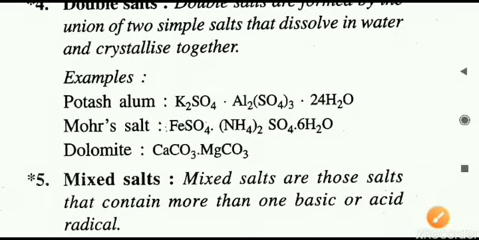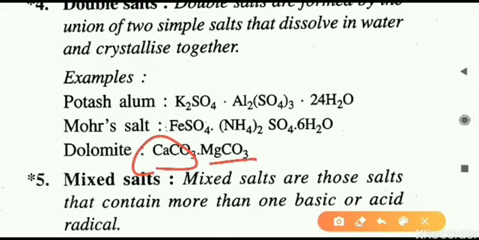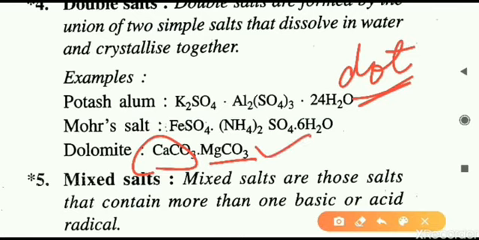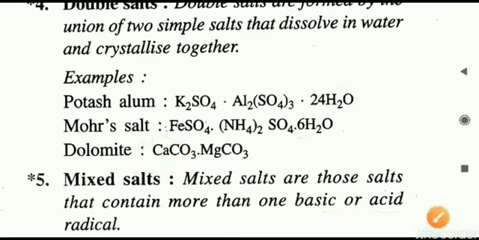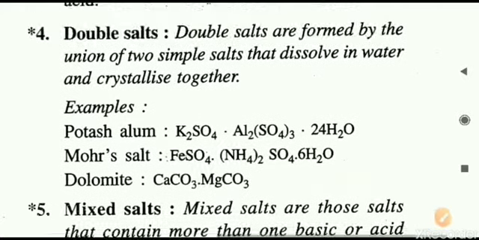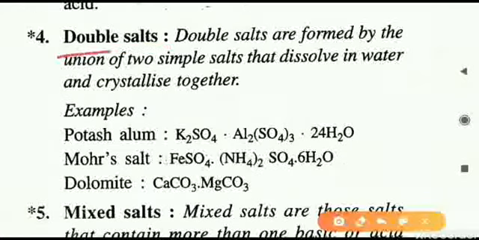The next one is CaCO3, that is calcium carbonate, and another salt, magnesium carbonate. In between, you can see a dot everywhere. By that single dot only, you can understand it is a double salt. Here, two salts are there in this example, CaCO3·MgCO3, both joined together. This substance is called dolomite. All these are different minerals, and these are examples of double salts.